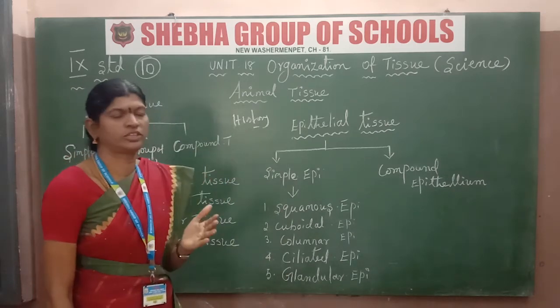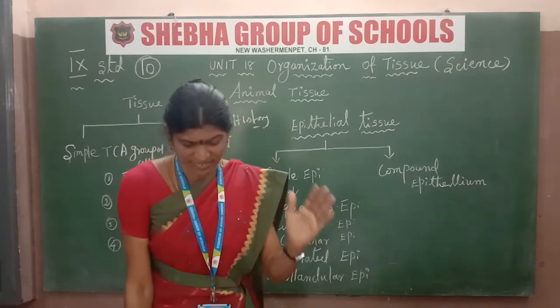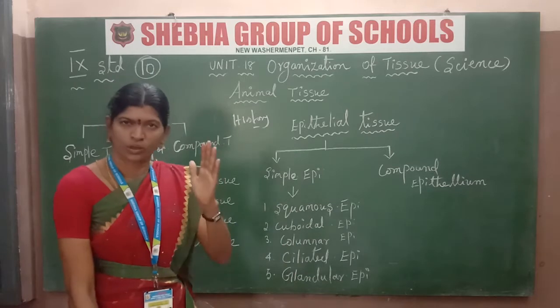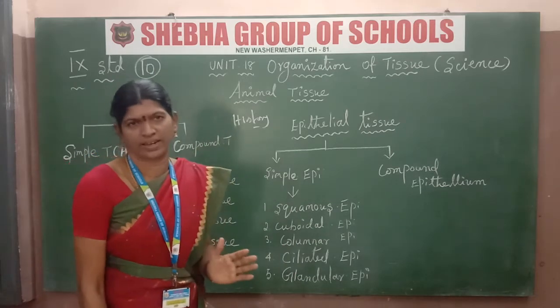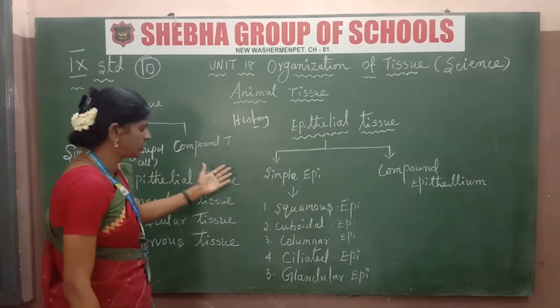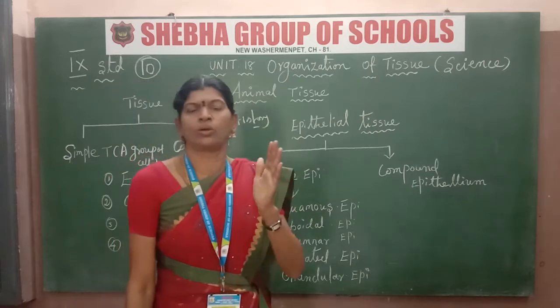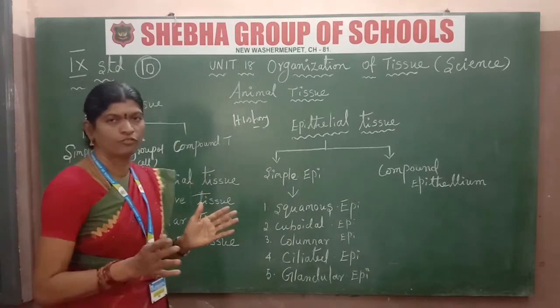What is simple tissue? A group of cells that are similar in origin, structure and function. It's clear? Next, what is compound tissue? A group of cells differentiated in structure and function.